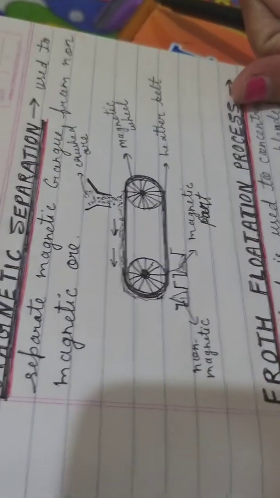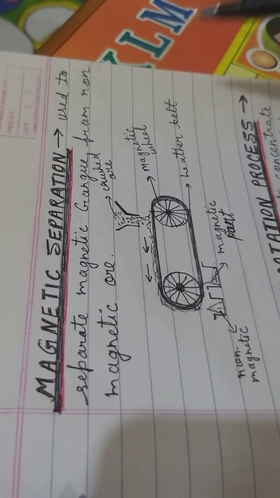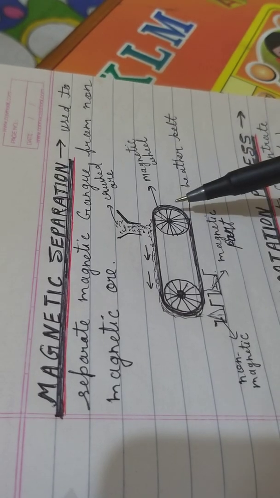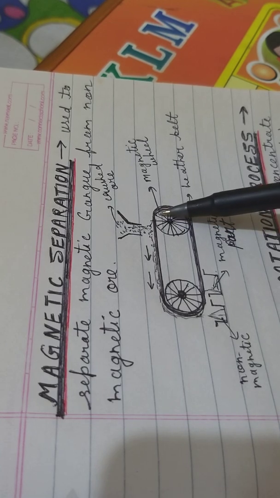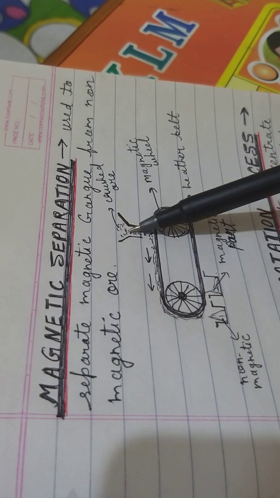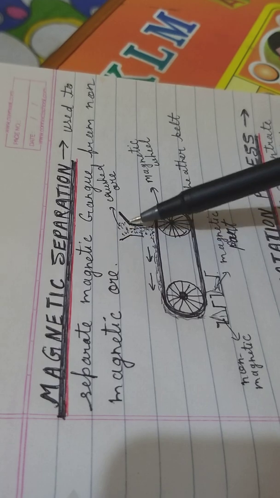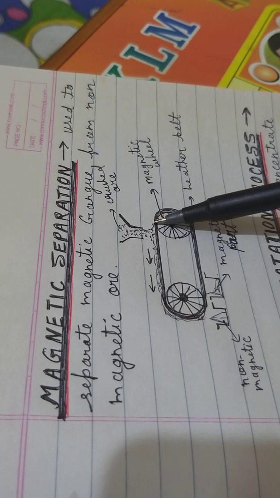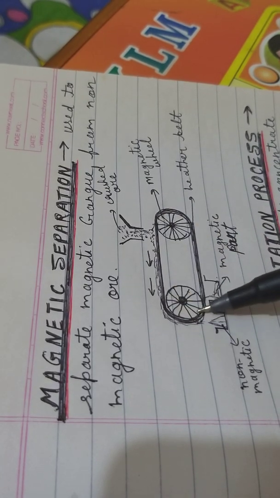Okay, so the next method which we have to study is magnetic separation. Magnetic separation is useful to separate magnetic impurities from the non-magnetic ore. In this process, two magnetic wheels are taken and covered with a leather belt, and then we pass crushed metallic ore through the hopper. Again reminding you, a hopper is a broad-bottom funnel. When crushed metallic ore is passed, the leather belt will start to move in that direction, because this is the area of the magnet.